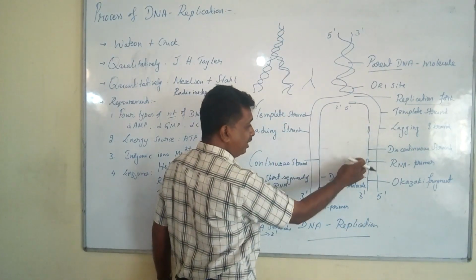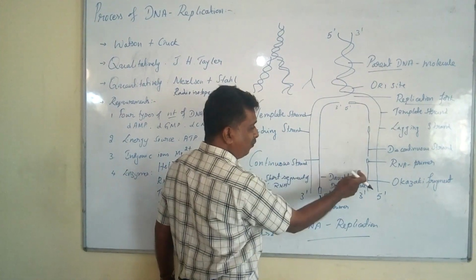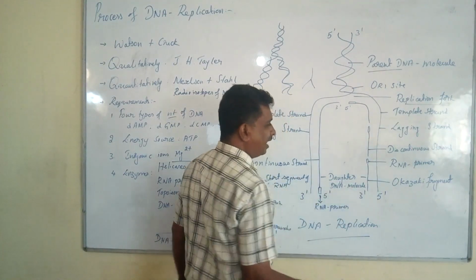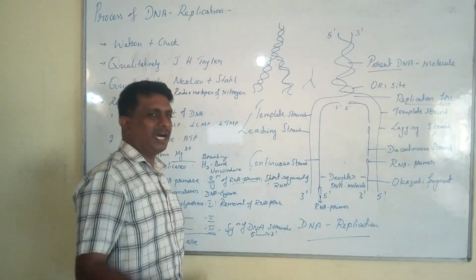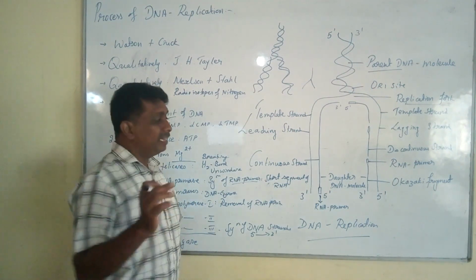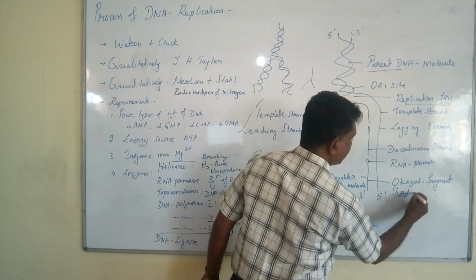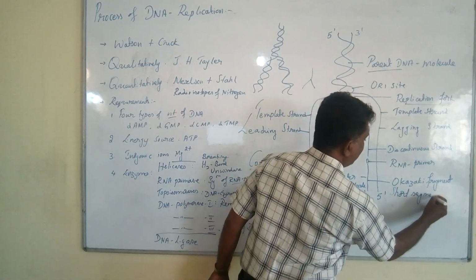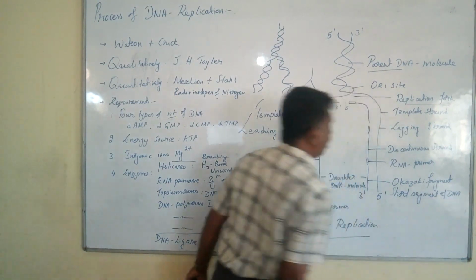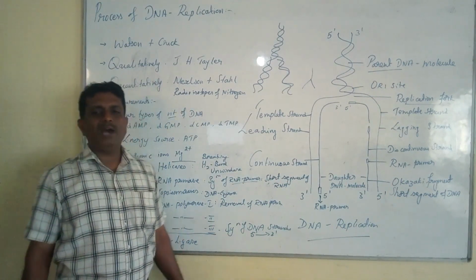In the lagging strand, you can find the presence of many RNA primers, resulting in the formation of a discontinuous strand made of short segments of DNA. The short segment of DNA is called the Okazaki fragment, discovered by R. Okazaki.